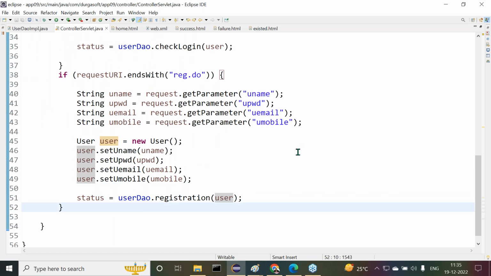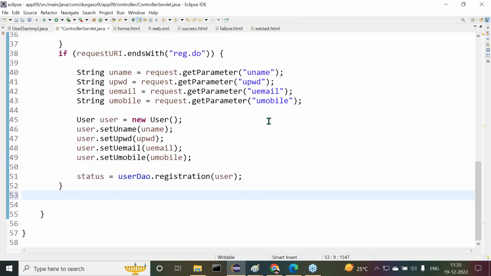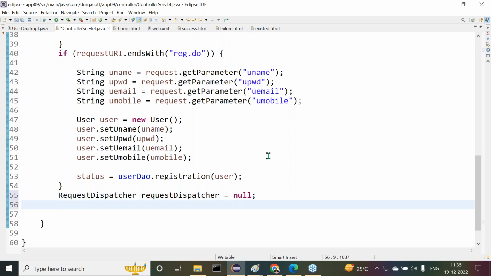After getting all the status values, what we have to do? We have to forward a request based on the status. Observe carefully. Now we require a request dispatcher object to forward the request. RequestDispatcher is equal to, first of all I want to take null.